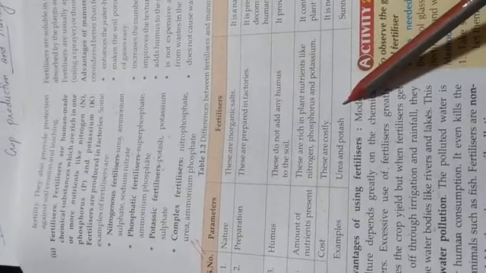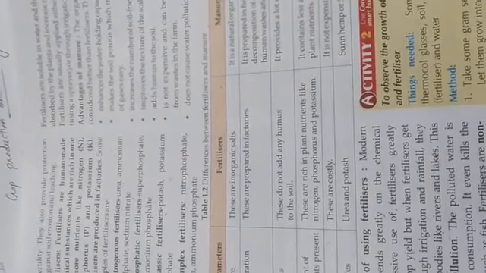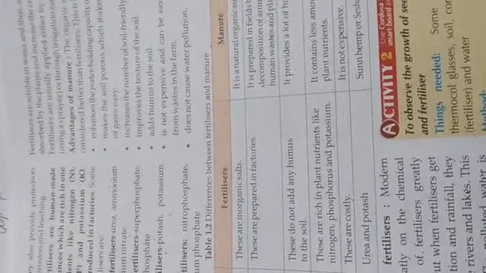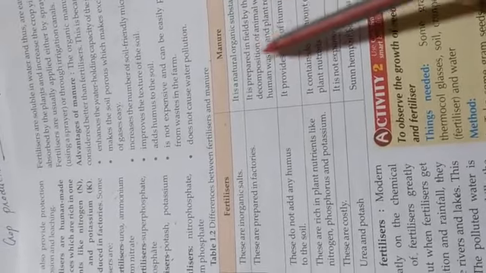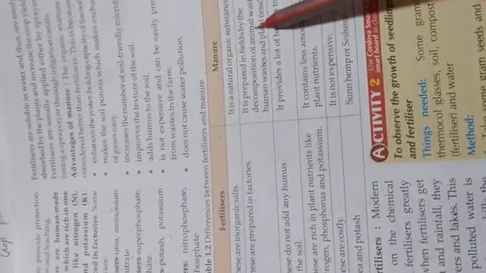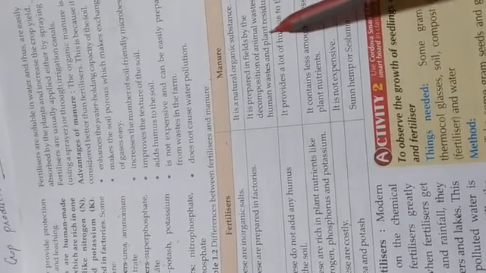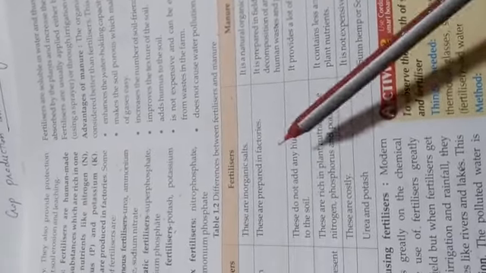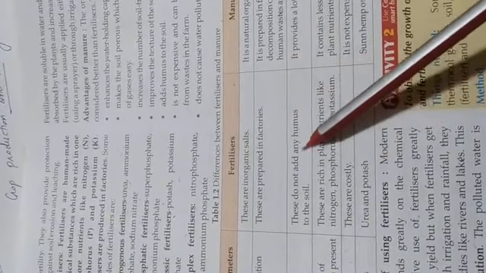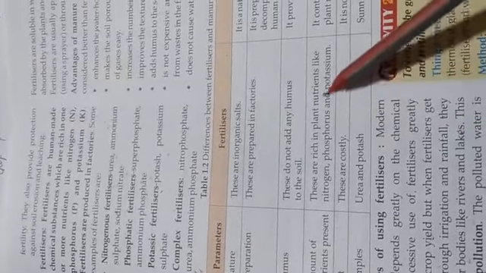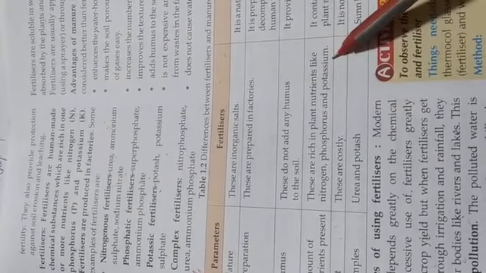What are the differences? Fertilizer is human made, and manure is a natural organic substance that is prepared from dead and decayed waste plant and animal residue. Fertilizer is prepared by humans in factories, and it does not add any humus to the soil, or provides a low source of humus to the soil. Fertilizers are rich in plant nutrients like nitrogen, phosphorus, potassium.